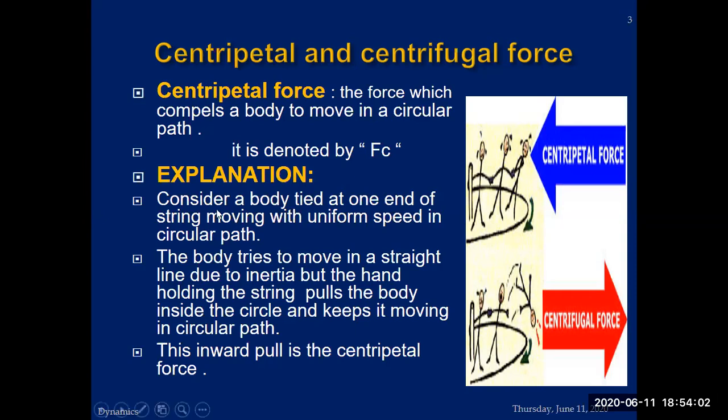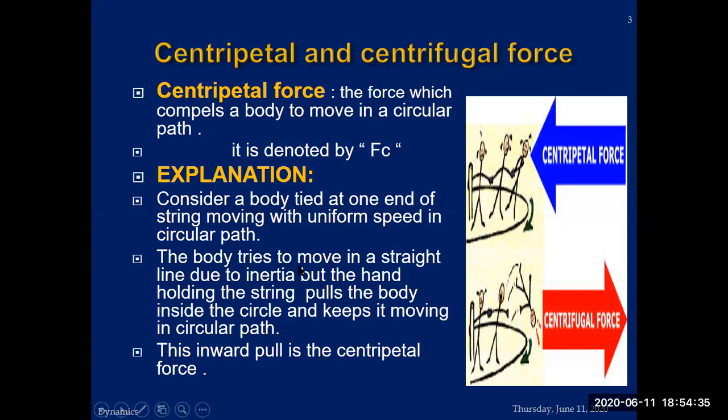So let's see the explanation. Consider a body tied at one end of a string, moving with uniform speed in a circular path. Most of you, during childhood or a younger age, must have experienced tying a stone or another object with a string and moving it in a circular path and enjoying that stage of your life. This is another example of a centripetal force which you apply with the help of the string on the stone.